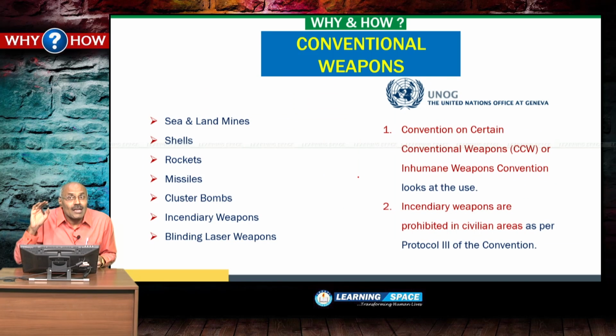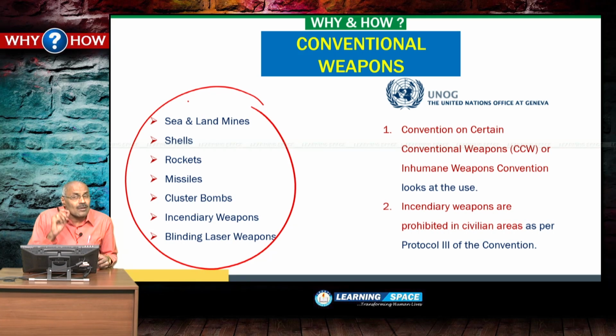Convention. And if you look at the conventional weapons, I would like to bifurcate between conventional weapons and weapons of mass destruction. One side there are conventional weapons, other side weapons of mass destruction. And if you look at conventional weapons, these are all conventional weapons: rockets, missiles, cluster bombs, incendiary weapons. These are all examples of conventional weapons. And there is one convention on certain conventional weapons, or inhumane weapons convention is there. And recently in Syria, incendiary weapons were used.